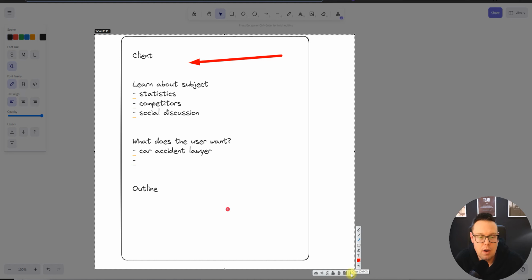A lot of the tools now allow us to import a knowledge base. So we can now add information about the client. We can now add statistics into Agility Writer, and I will teach you how to do that now. So similarly, what does the user want? That can also be part of our prompts inside of Agility Writer.